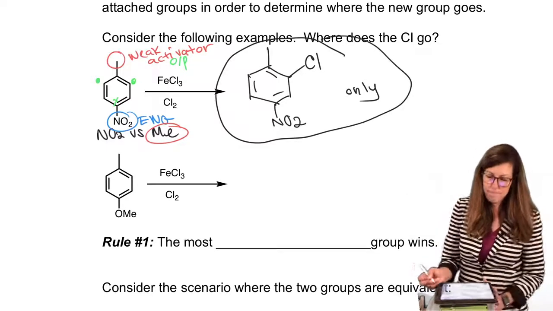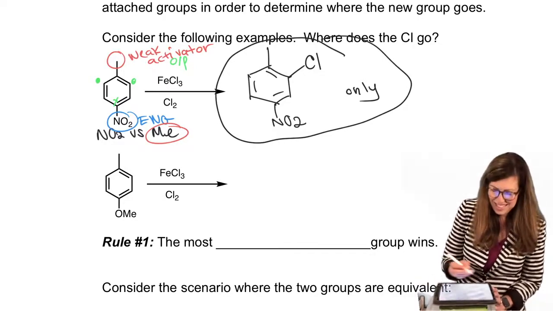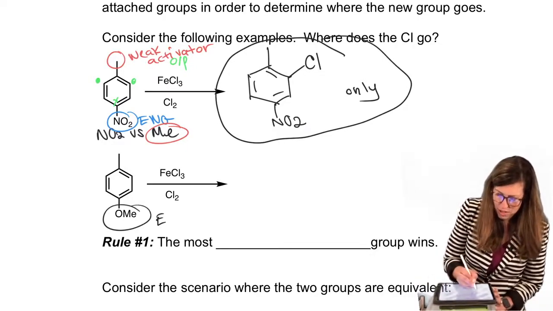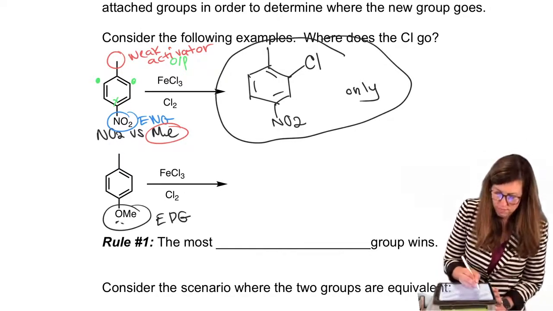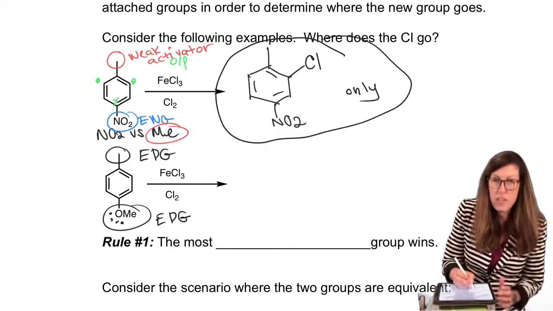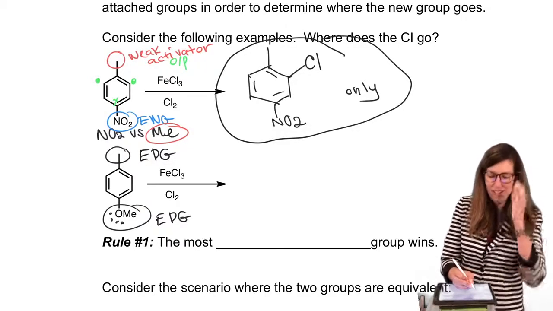Okay. Let's do that again. Electron donating, ether, electron donating. Methyl, we already established, weakly electron donating. Uh-oh, both electron donating, but we know that alkyls are the bottom of the rung. In terms of the hierarchy, there's a pecking order.